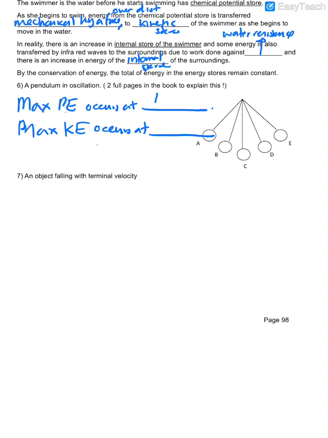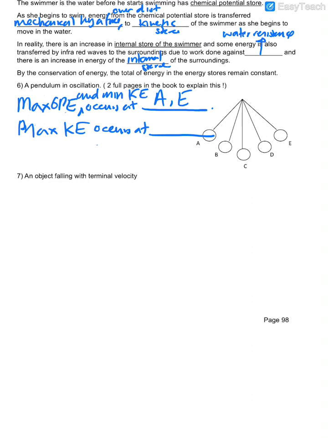How do you judge where is the maximum GPE? Highest point, because GPE always depends on height. Always look at the height. So max GPE occurs at A and E, and I should add also minimum KE, right?